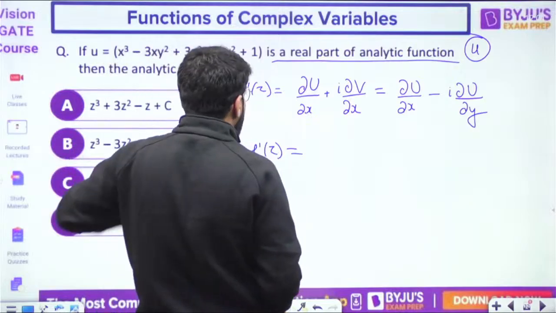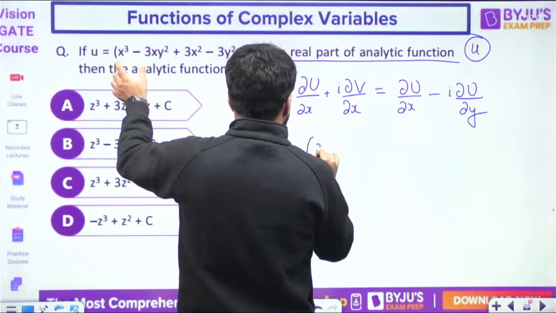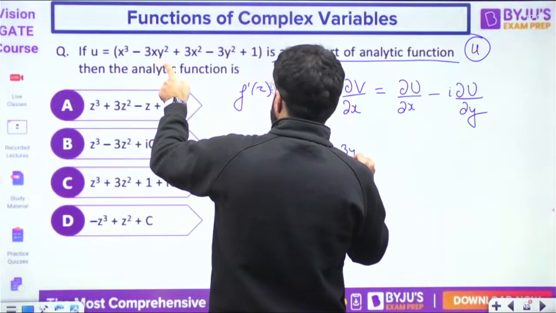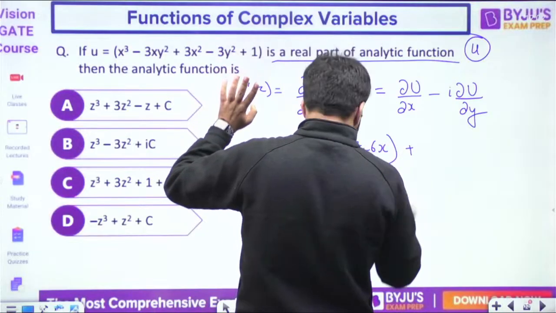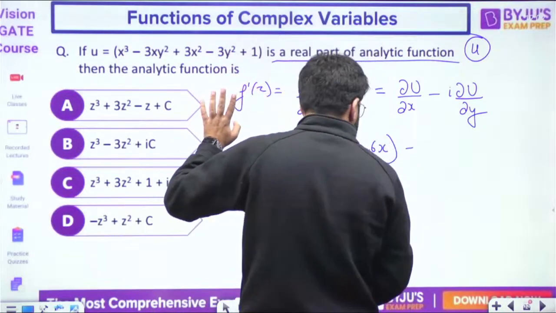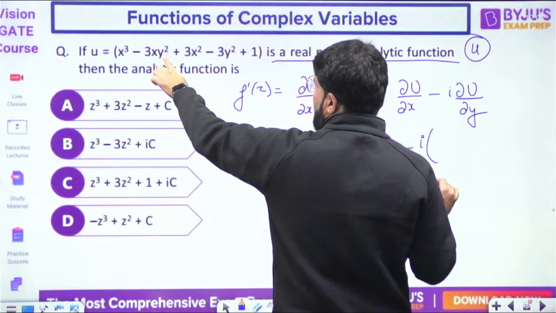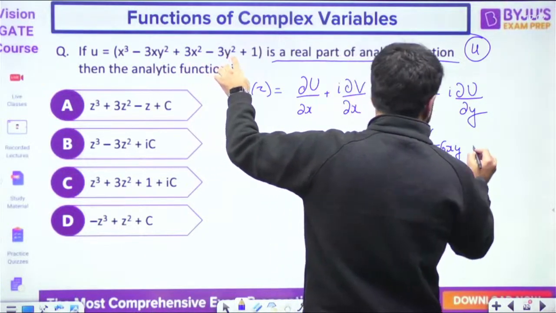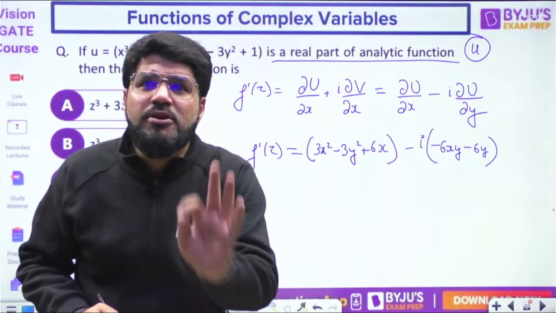So what is f dash z here? Del u by del x, differentiate with x. So 3x square, partial derivative with x hai, minus 3y square plus 6x. That's it. Minus I del u by del y, differentiate with y. Y square ka derivative 2y, so this becomes minus 6xy. Then this is minus 6y. That's it. But we need to find the value at z comma 0.